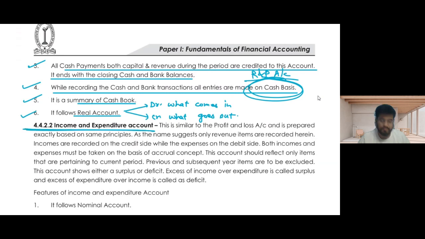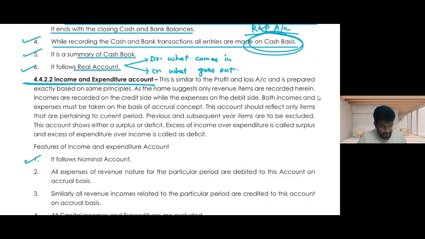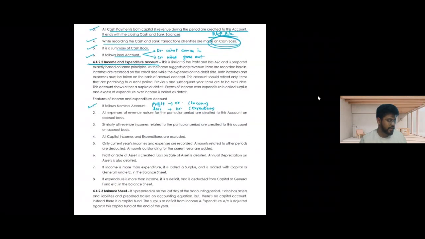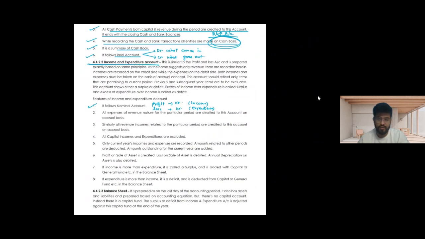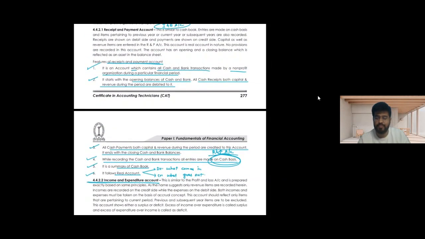Now let us talk about the income and expenditure account. It is the same thing as a P&L account, so it is a nominal account. It will have the profit, or I would say income, on the credit side, and the losses, or expenditure, on the debit side. Just read about the income and expenditure, and then we'll talk about the rest of the examples for this type of financial statement. You have 10 minutes, just read it out.